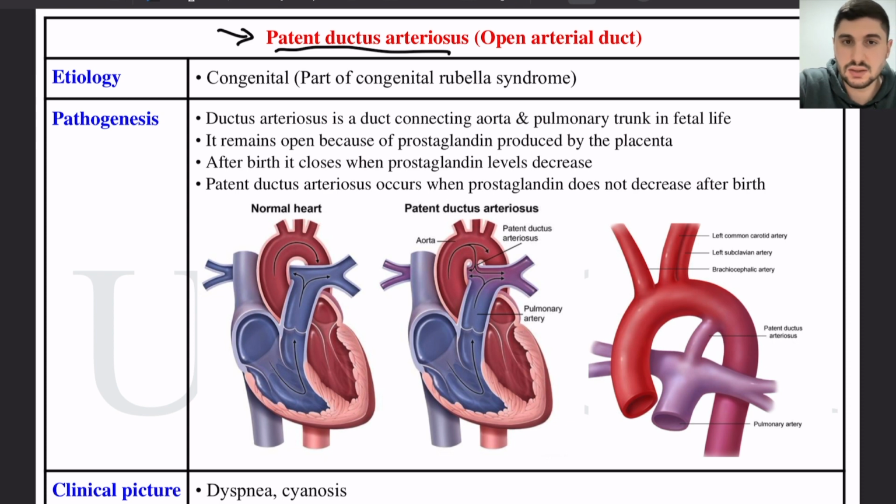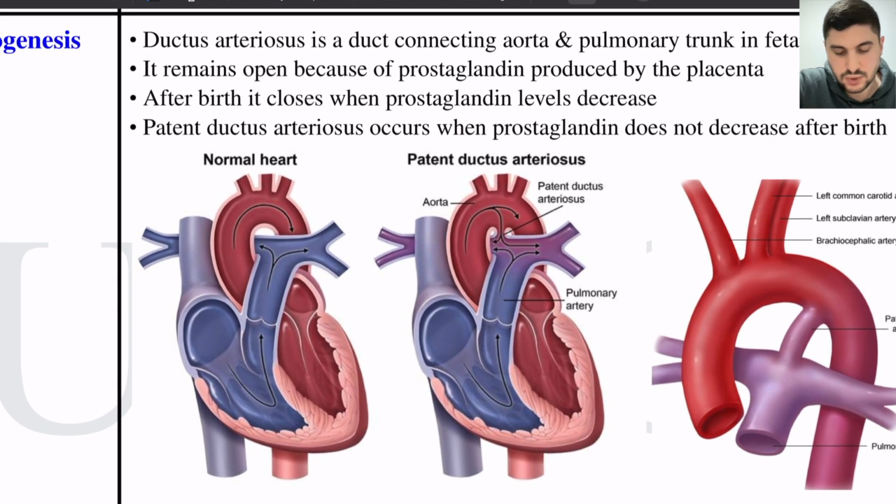It's a congenital heart disease, meaning we have from birth a heart defect, and this defect is between the pulmonary artery and the aorta. In a normal adult heart, we have no communication between the pulmonary artery and the aorta, right? But in patent ductus arteriosus, we have this channel or duct that communicates between them. As a result, blood will go through this duct in systole and in diastole as well.